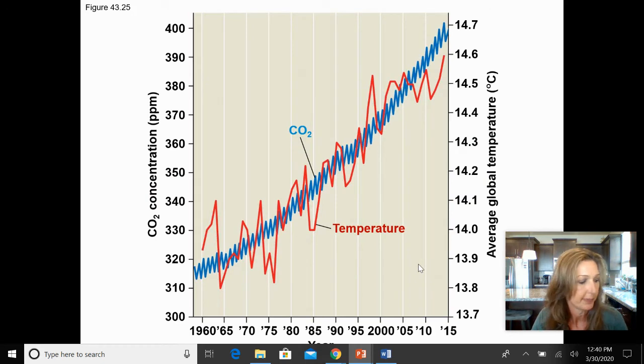Now, this particular graph is really trying to show us climate change. We can see the average temperature going up in correspondence with carbon dioxide levels. What we do know about human activity is that, one, there are more people on this planet, but that really doesn't have as much impact on carbon dioxide. It's the burning of fossil fuels that is increasing carbon dioxide levels in our atmosphere.